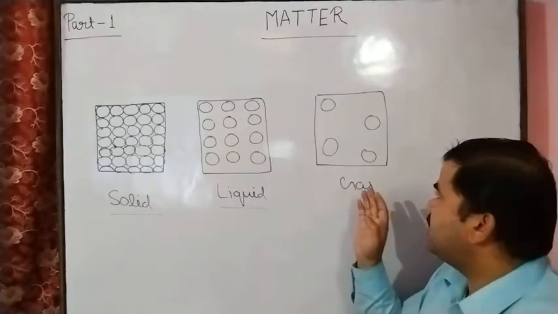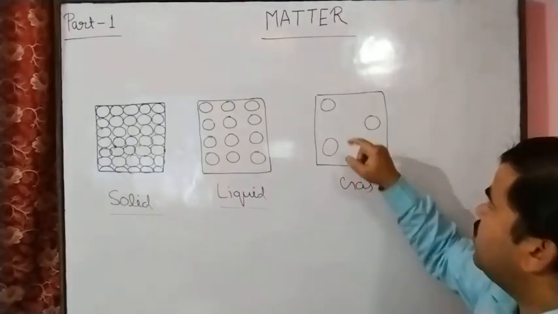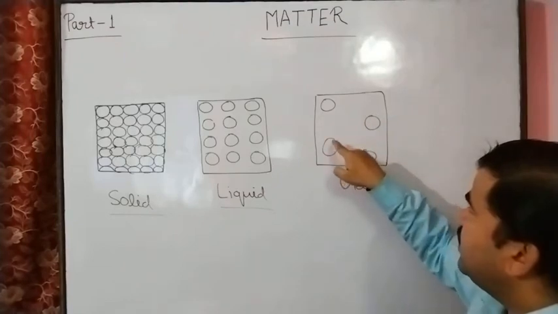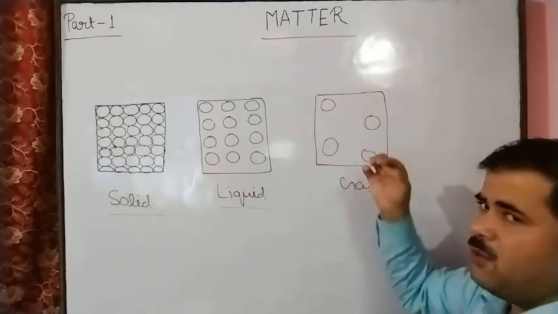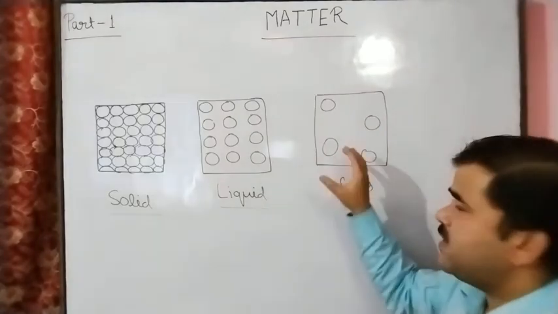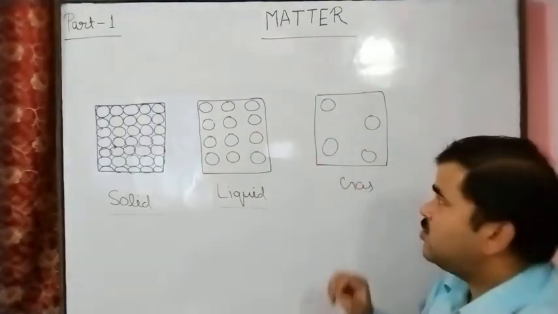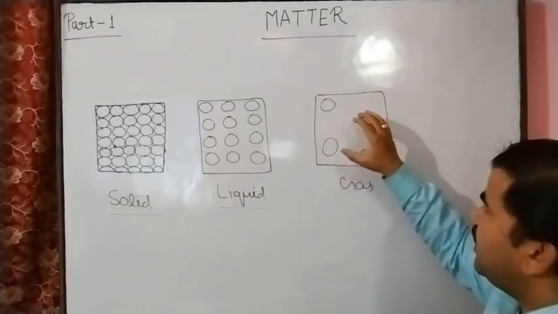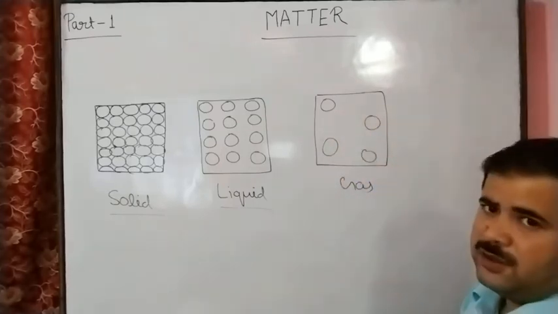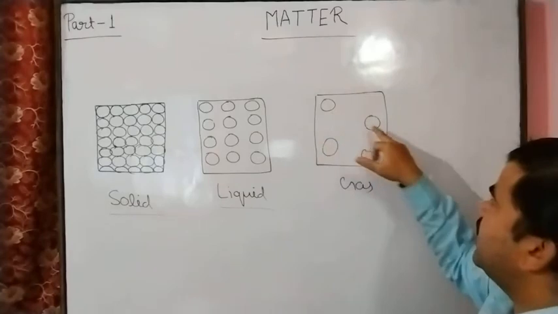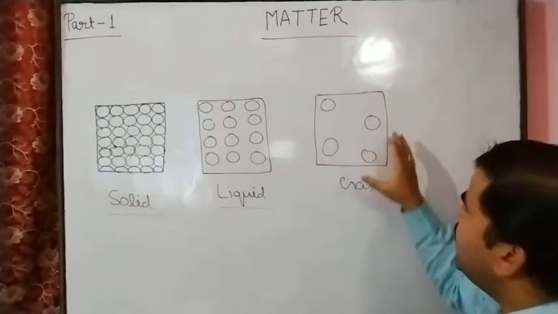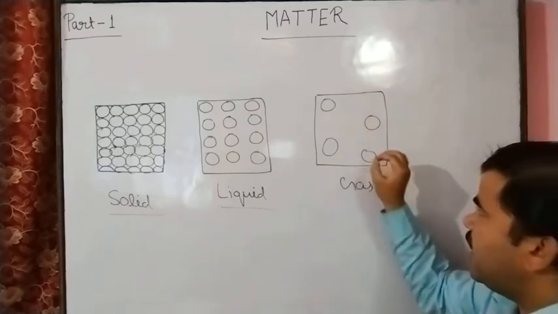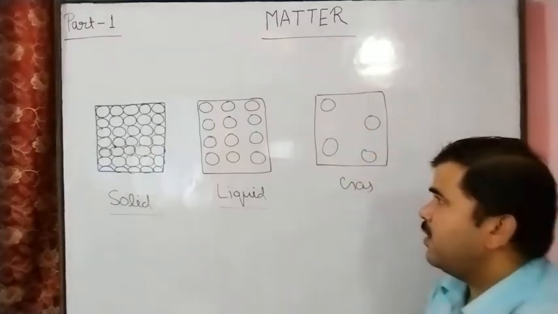This empty space is called the intermolecular space or interparticle space. And if we talk about the gaseous state, here the particles are arranged in an irregular pattern, meaning there is no system. It has no regular pattern. These particles are arranged irregularly. One particle here, second particle there, no regular pattern at all.